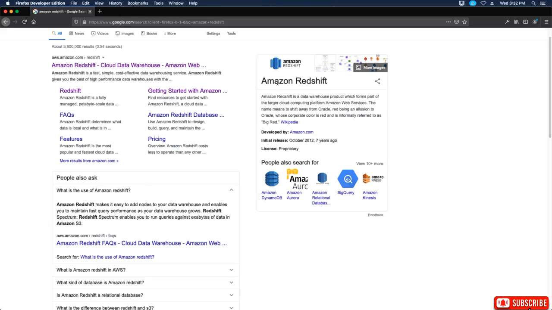The Wikipedia definition of Amazon Redshift is: Amazon Redshift is a data warehouse product which forms part of the larger cloud computing platform, Amazon Web Services. The name means to shift away from Oracle, red being an allusion to Oracle, whose corporate color is red and is informally referred to as Big Red. Okay, so that's what Amazon Redshift is. Thanks for watching. I'll see you in the next video.